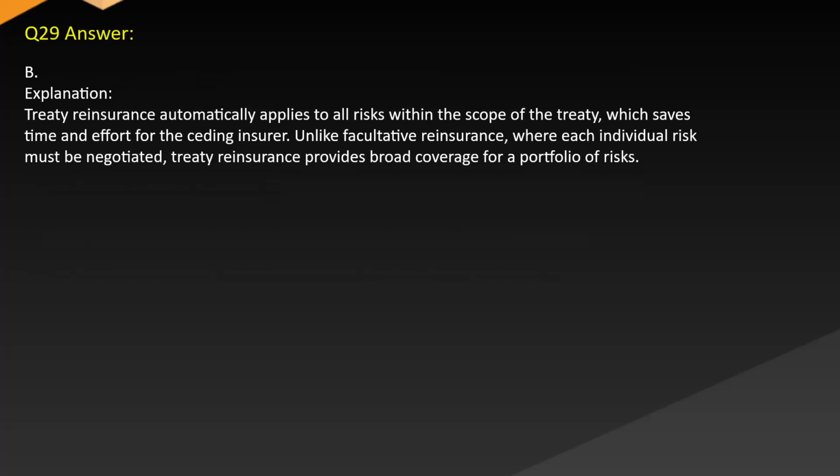Answer B. Explanation. Treaty reinsurance automatically applies to all risks within the scope of the treaty, which saves time and effort for the ceding insurer. Unlike facultative reinsurance, where each individual risk must be negotiated, treaty reinsurance provides broad coverage for a portfolio of risks.